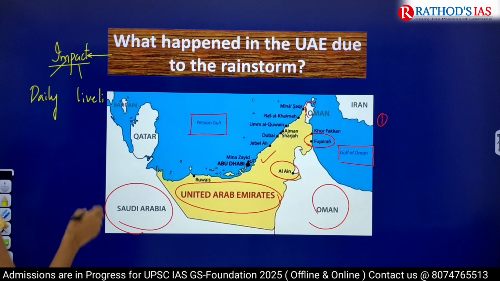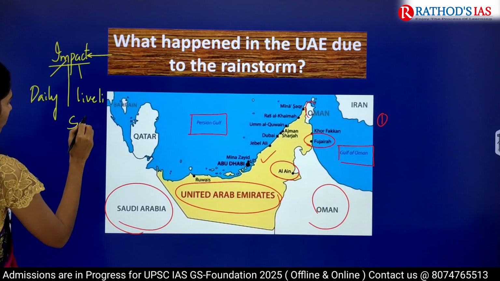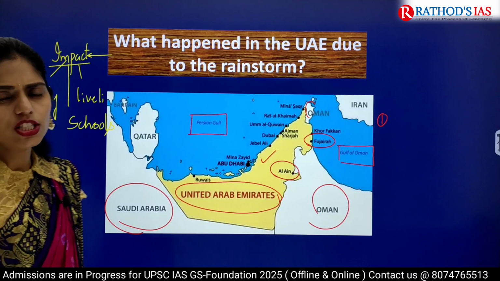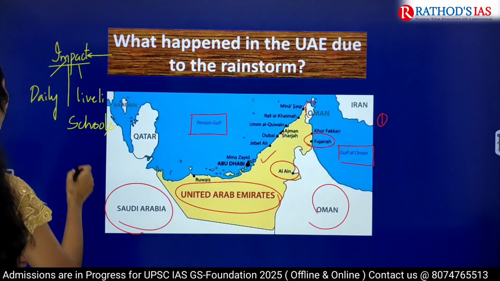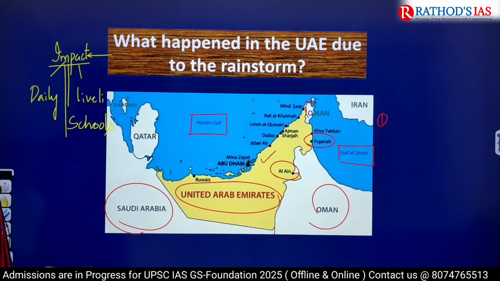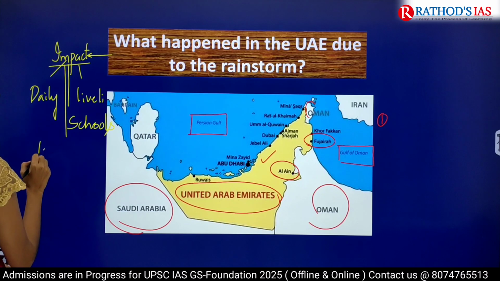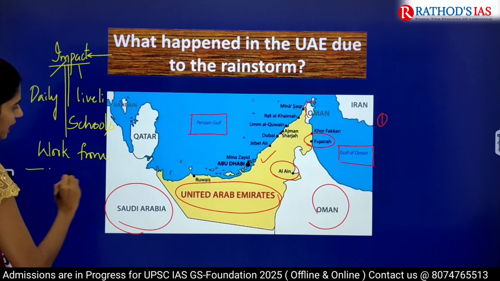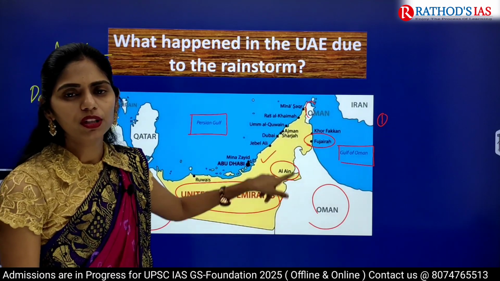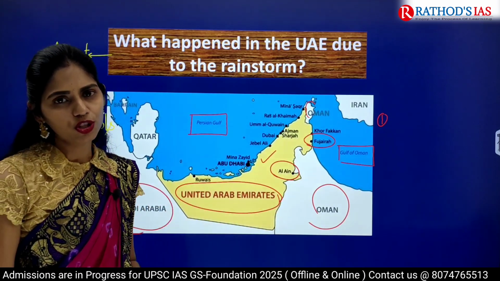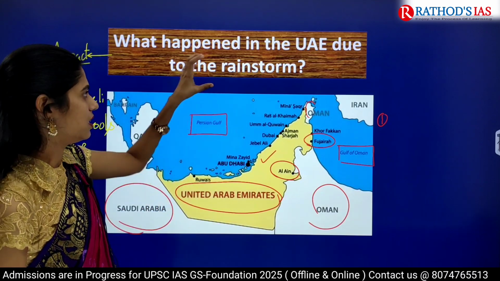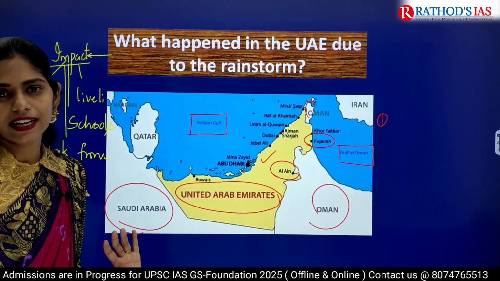Schools, colleges and education institutions got closed. And even people who are working started working from home. Especially in these areas, many people lost their life, even small children. So this is the impact faced by the people of the UAE because of this rainstorm.